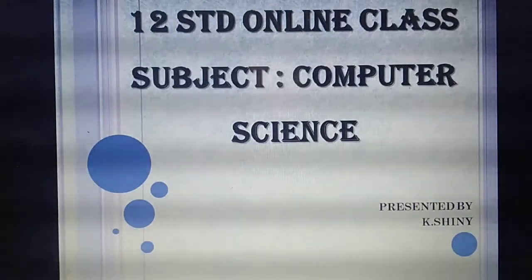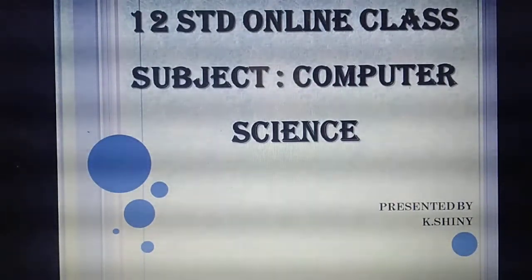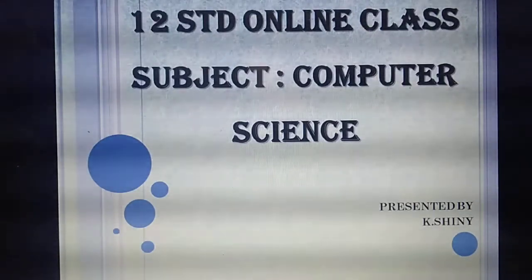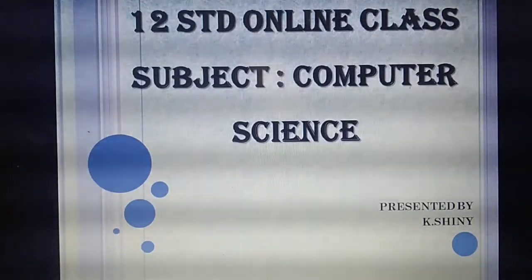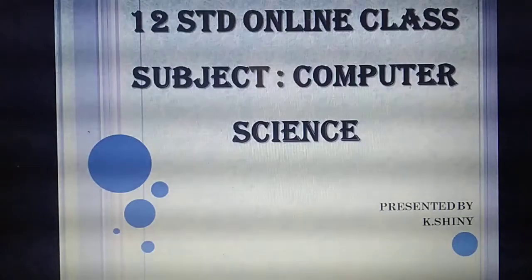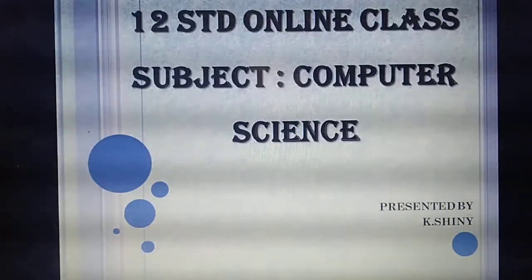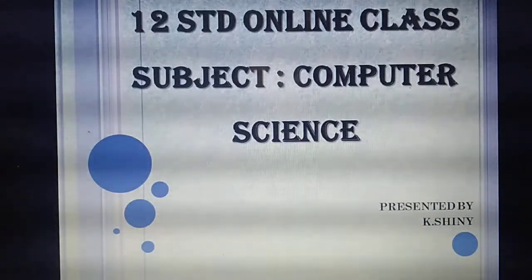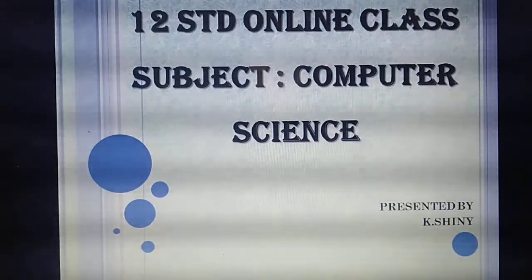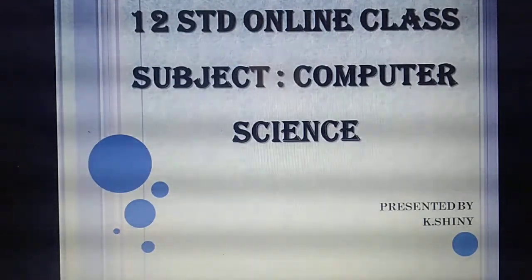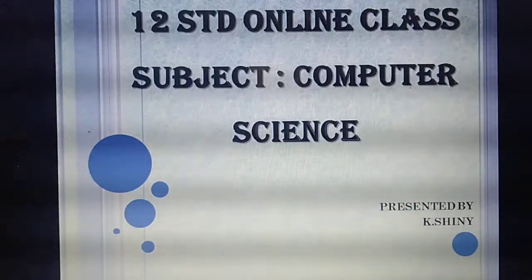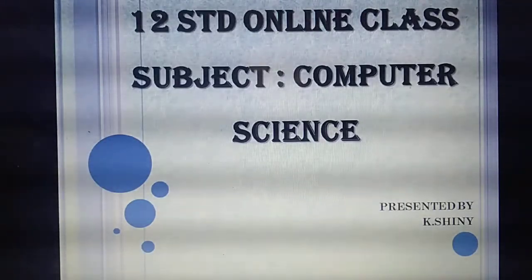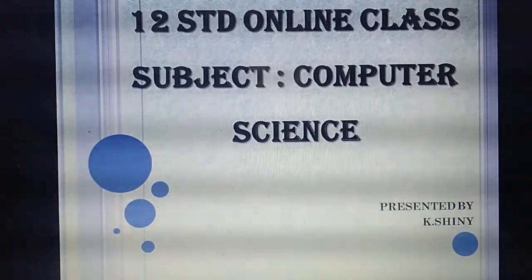Students, have you all studied till yesterday's portion? What did I ask you to study yesterday? Strings, positive subscript, negative subscript, and the programs I taught yesterday. Have you all studied? What are the programs I taught? I asked you to study and write in your notebook. Please study, okay?